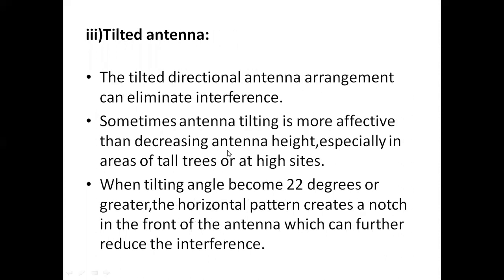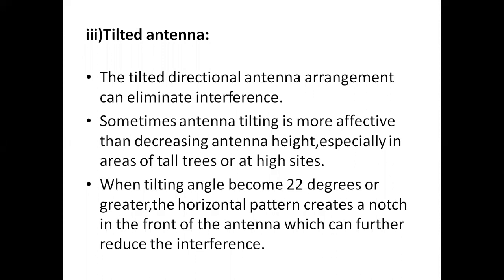And the third method is the tilted antenna. In this case, the tilted directional antenna arrangement can eliminate the interference. In order to eliminate the interference, we are using some tilted antenna. Sometimes antenna tilting is more effective than decreasing the antenna height, especially when we have some tall trees or higher cell sites.